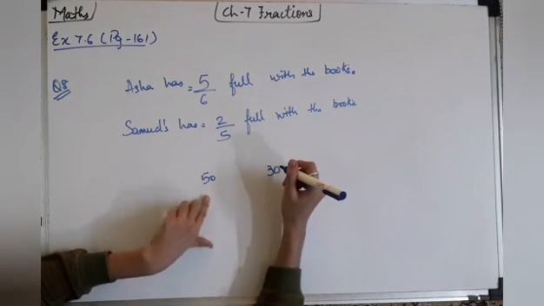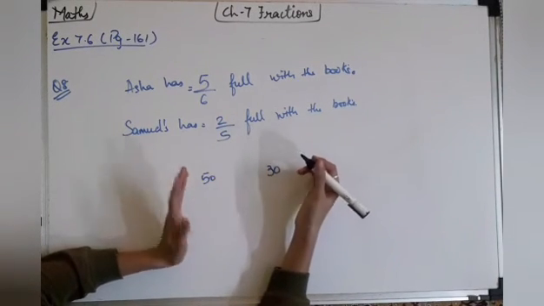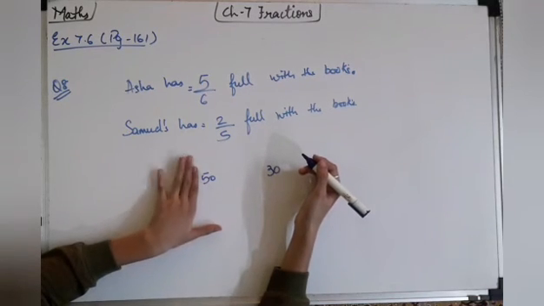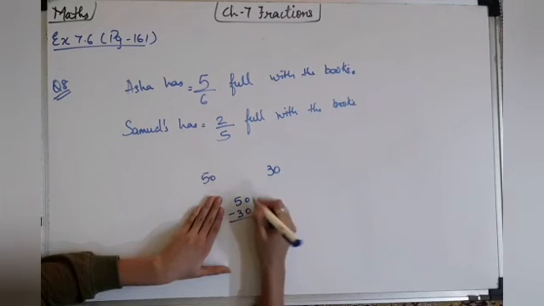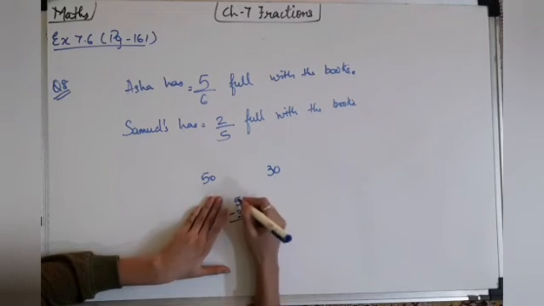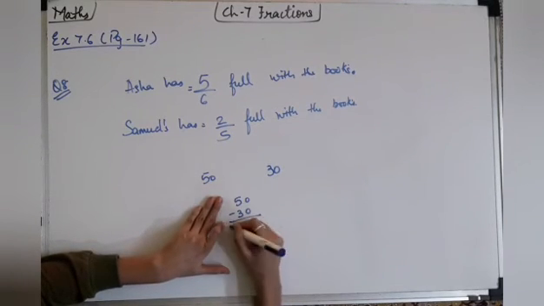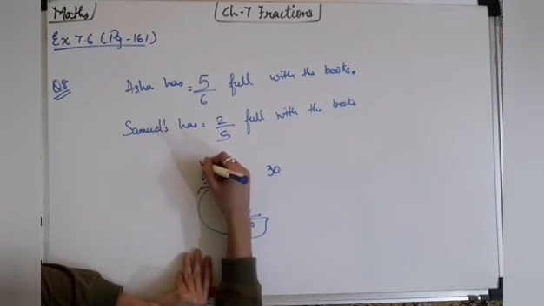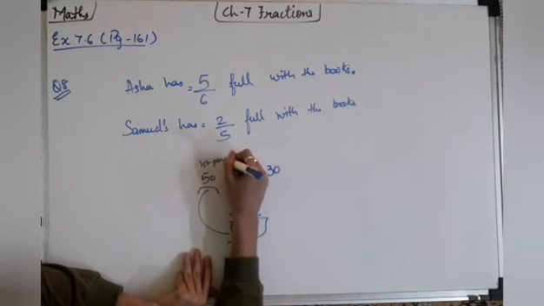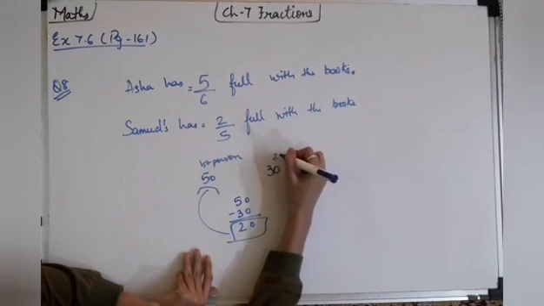But how many more marks has the first person brought? So we'll do 50 minus 30. 0 minus 0, and 5 minus 3 is 2. So 20 marks more scored by the first person than the second person, right?